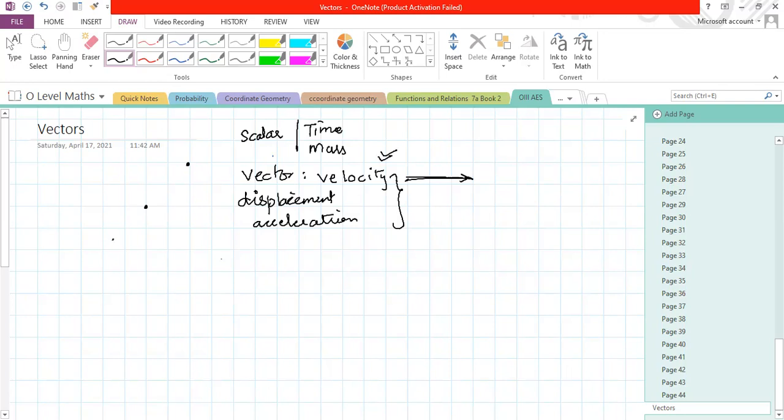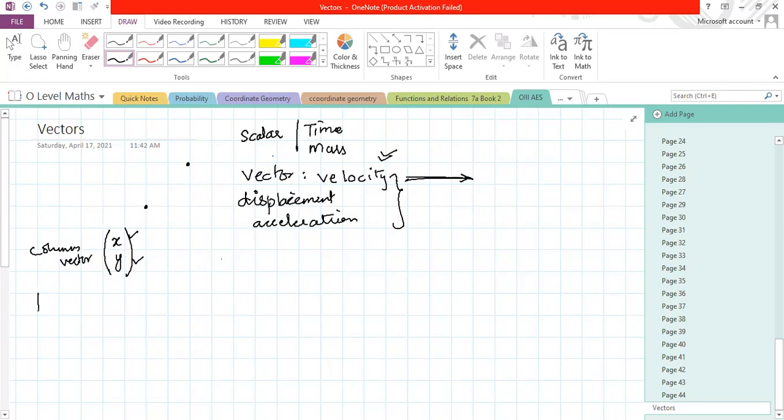For example, we express it in x and y column vector. This is called column vector. In this form, the value here is the x coordinate and the value here is the y coordinate.